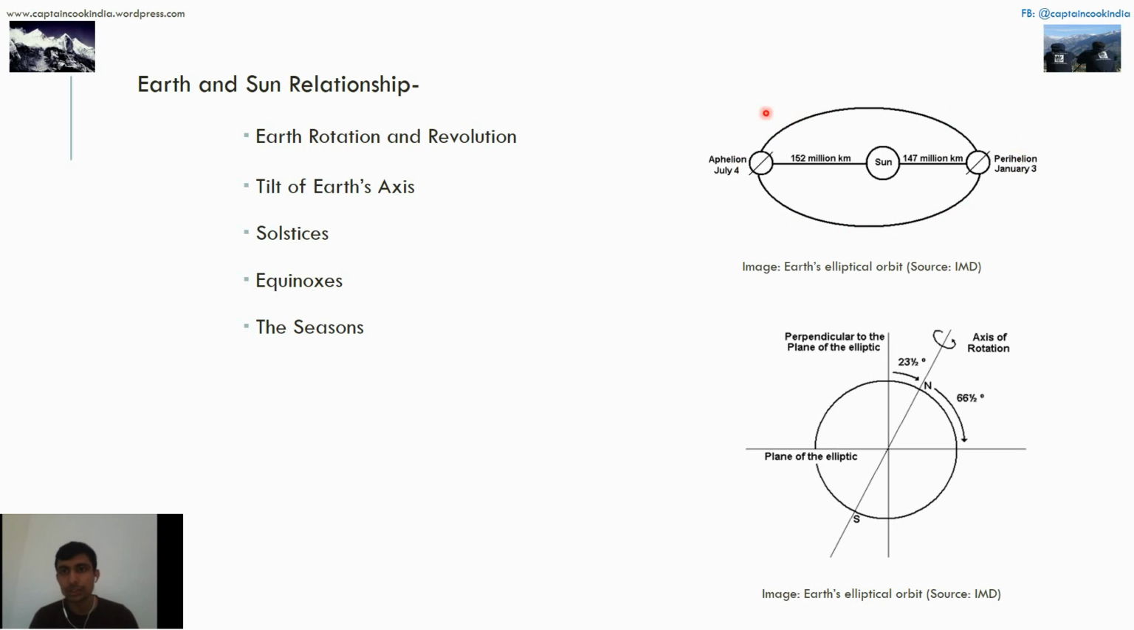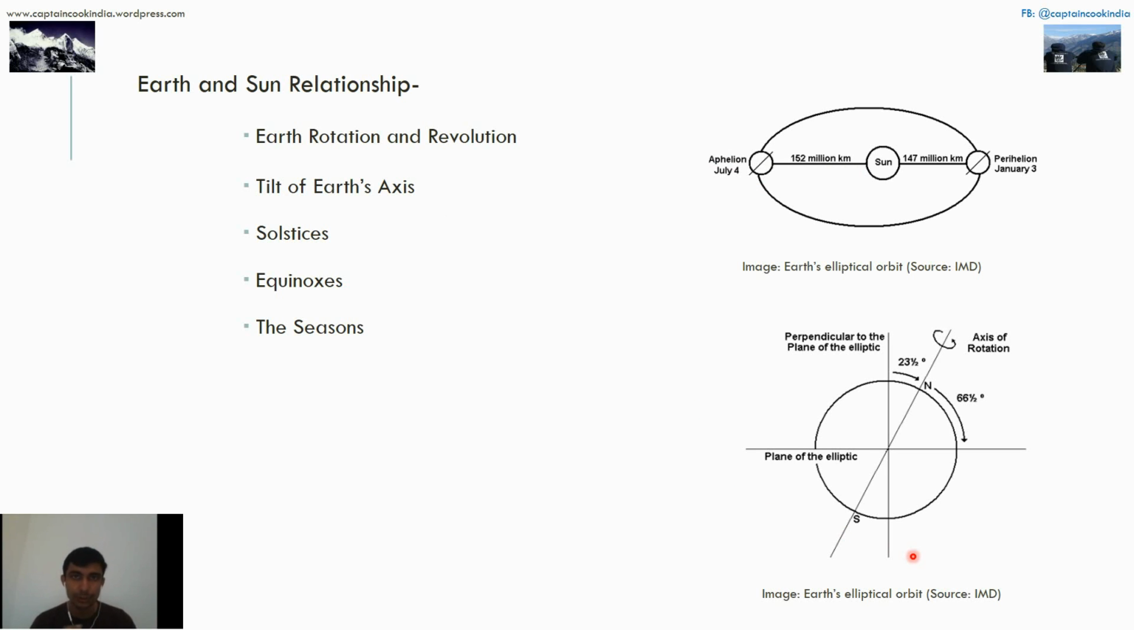Guys, what is perihelion? It is the smallest, the closest distance of the sun and earth, that is on 3rd Jan, and this is aphelion. It is the longest distance between the sun and earth, that is on 4th July. The tilt of earth's axis, as I've explained in my previous video of geomorphology also,